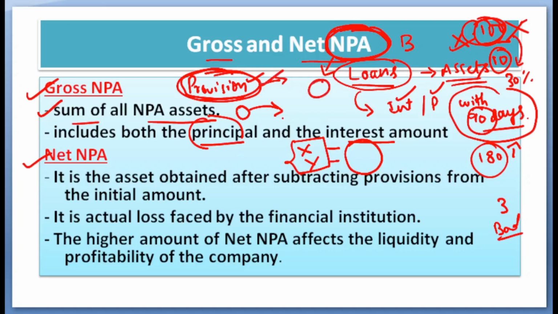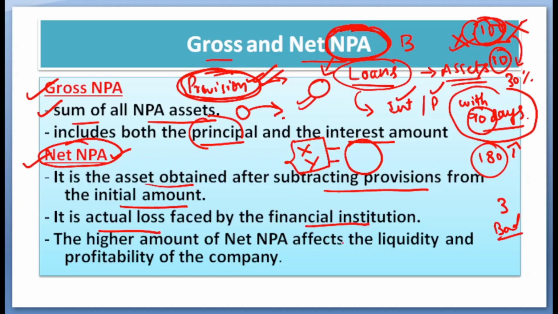So that particular year, how much you are putting out of your pocket to meet that particular NPA, that is the net NPA. It is the asset obtained after subtracting provisions from the initial amount. Because you have already put aside a provision, whatever is the remaining loss that you are going to incur, that is net NPA. That's why it is the actual loss faced by the financial institution.